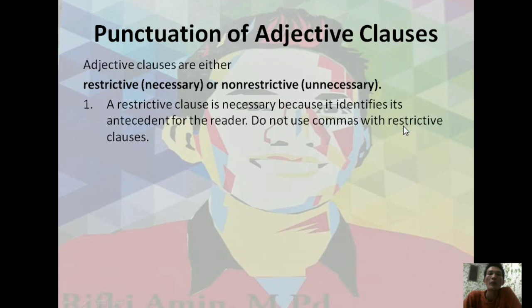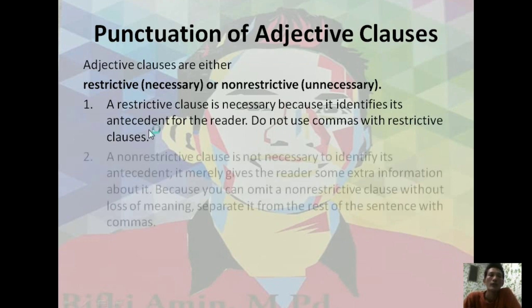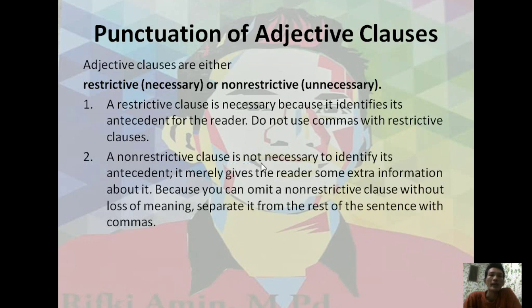Do not use commas with restrictive clauses. Second, a non-restrictive clause is not necessary to identify its antecedent. It merely gives the reader some extra information about it, because you can omit a non-restrictive clause without loss of meaning. Separate it from the rest of the sentence with a comma.